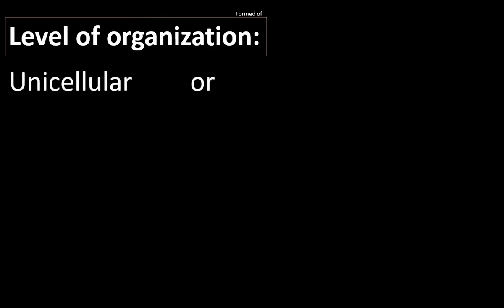Unicellular or multicellular are the two major levels of organization. Unicellular level of organization is seen in single-celled animals. Animals with many cells have multicellular organization.